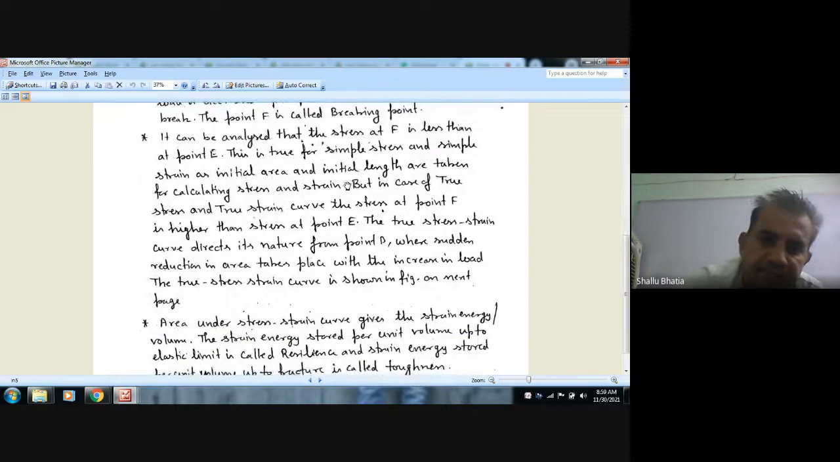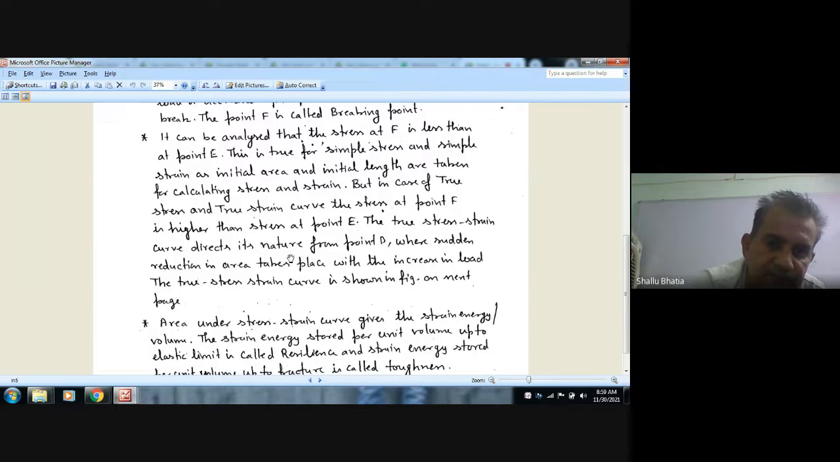It can be analyzed that the stress at F is less than at point E. This is true for simple stress and simple strain, as initial area and initial length are taken for calculating stress and strain. But in case of true stress and true strain, the true stress strain curve, the stress at point F is higher than stress at point E.